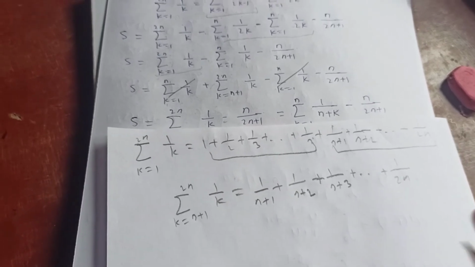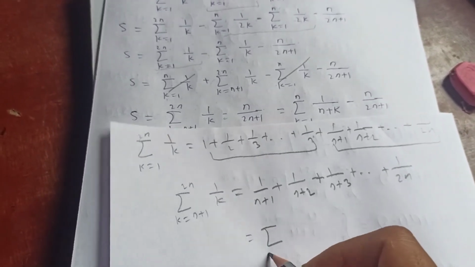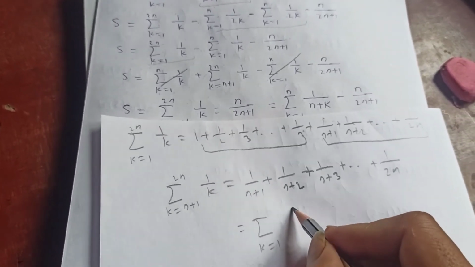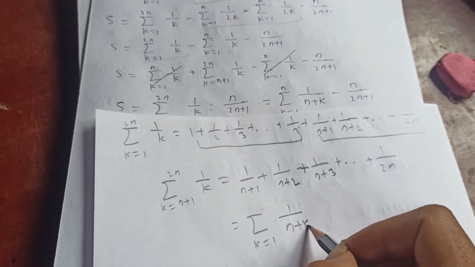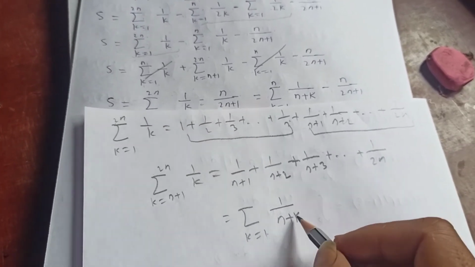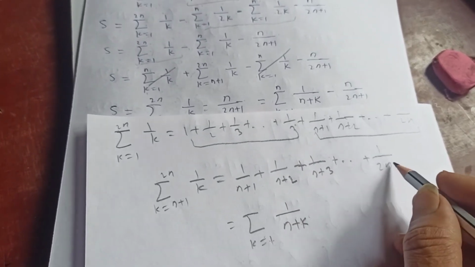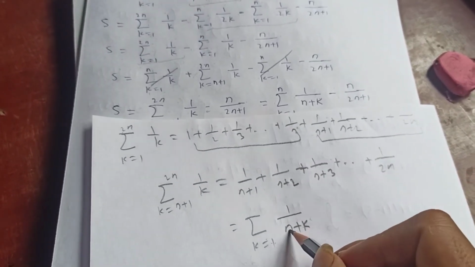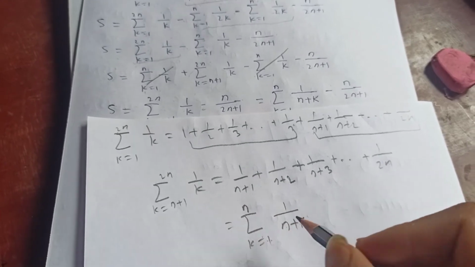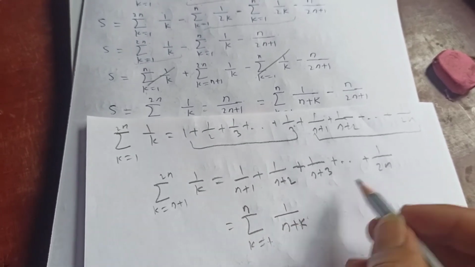So this one I can write from k equal to 1 to something of n plus k. If you substitute k equal to 1, then you get 2, 3 and so on up to 2n. Then for 2n, k should be n, so it will be n plus n, which is 2n.